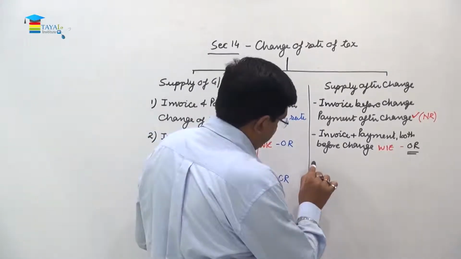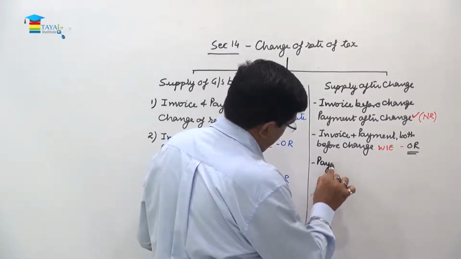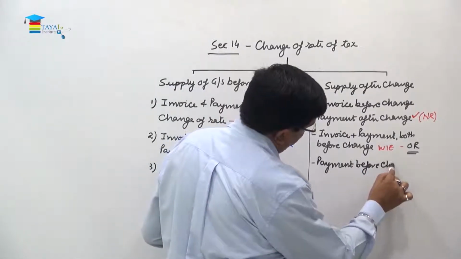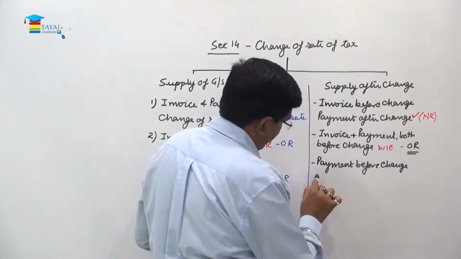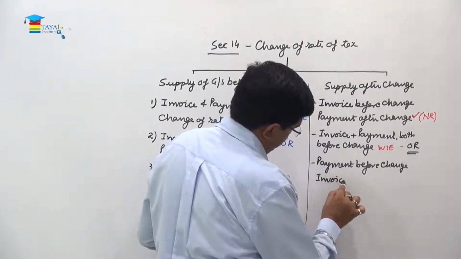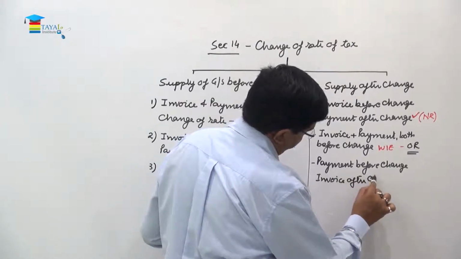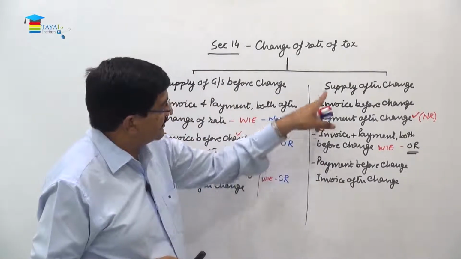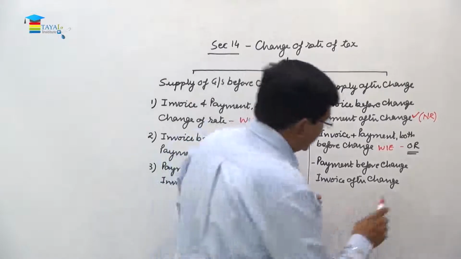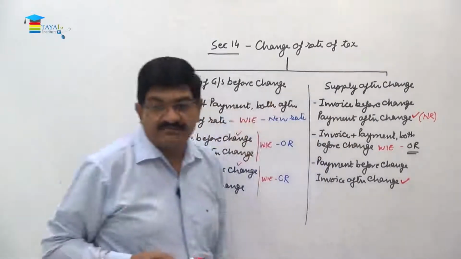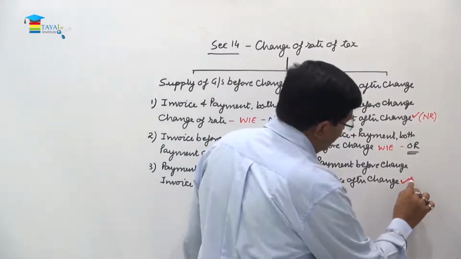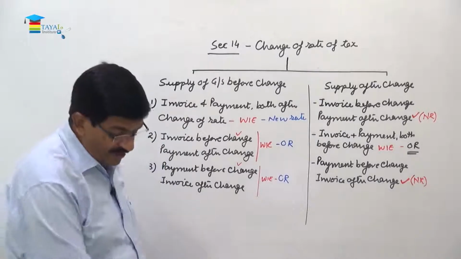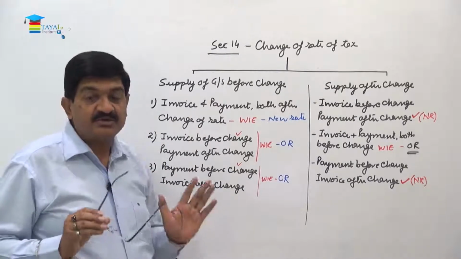So here we have payment before change, invoice after change, right? So invoice is after the change, supply is after the change. So effectively this is the relevant date. This will be the time of supply. So here the new rate will become relevant, right? So out of the three, where the majority is, where the two events are, that is the crux of the entire thing.